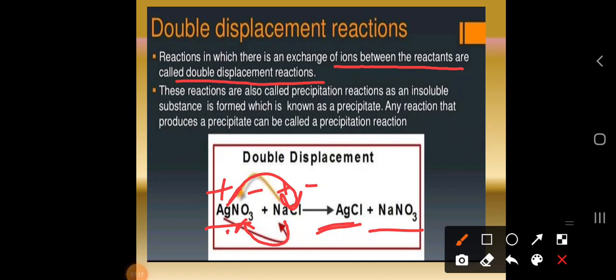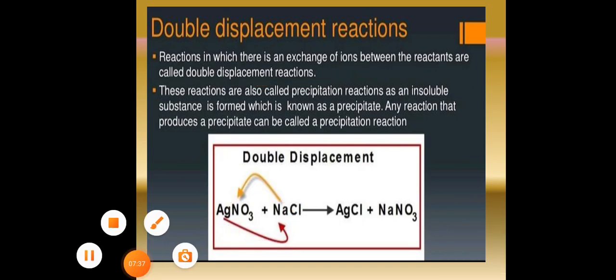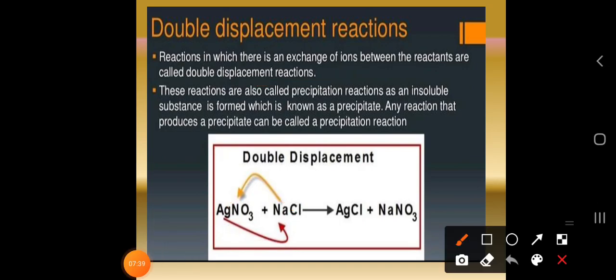Usually it has a white color itself, but due to some reactions colors can also change, but you can imagine that the precipitate is nothing but curd in nature. Okay. So, as the curd is there, in a similar way you can observe the precipitate. So, this is the double displacement reaction where the ions are changed.